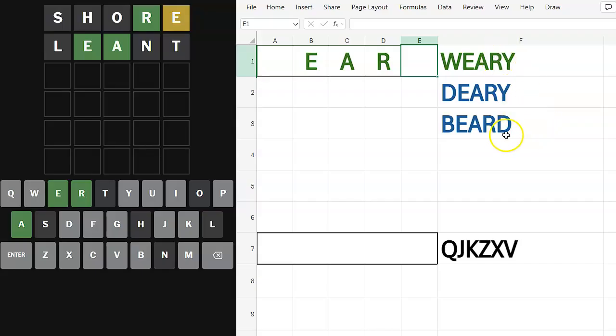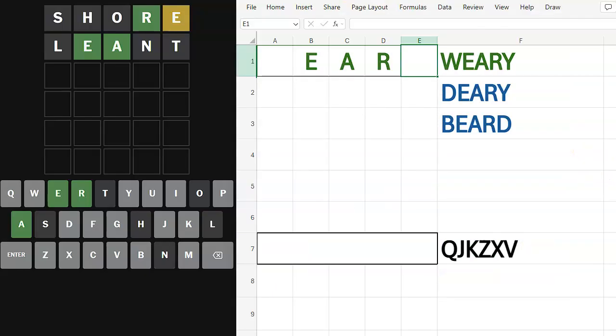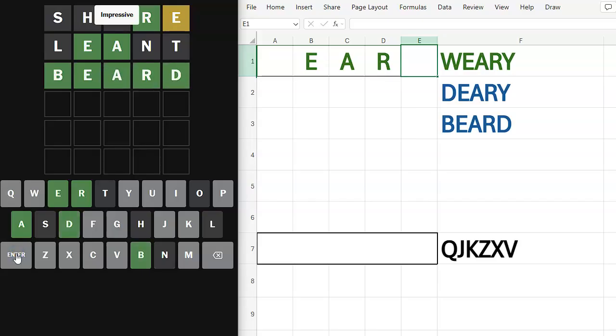I have reasons to pick this one and reasons to pick this one. No reason to pick this one. So I'm just going to do this. Tails. Oh, it's "beard." I like "beard" because Christopher Columbus was wearing a beard in the picture. I like "weary" because he was probably weary, although at that point in time, he'd have to be elated to have come upon land. I don't want to do it, but I'm going to do it because I got to do something. Oh, yay.